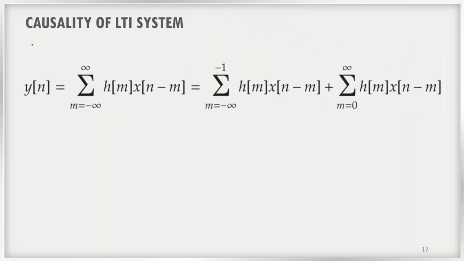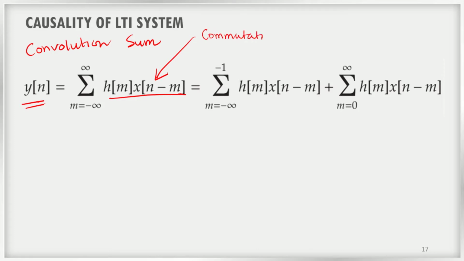So we have the convolution sum equation. This is nothing but our convolution sum equation, right? That is given by y of n is equal to the summation of h of m into x of n minus m. You may have a confusion about how I can write this equation this way. It is written using the commutative property. What does the commutative property say? You can interchange the signals h of m and x of n in the summation, and that does not change the result of the summation.